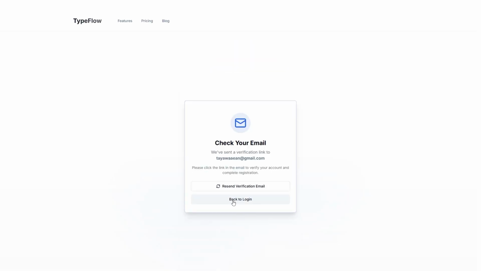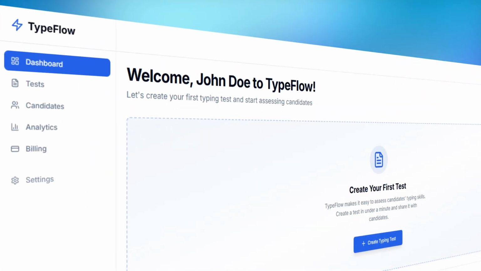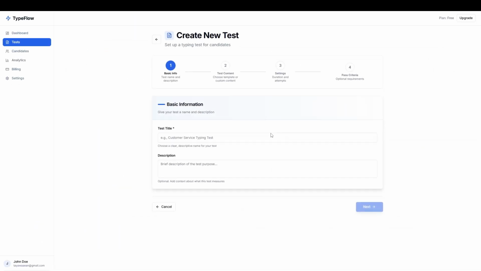Check your email to verify, then log in to reach your dashboard. Click Create Test to get started.